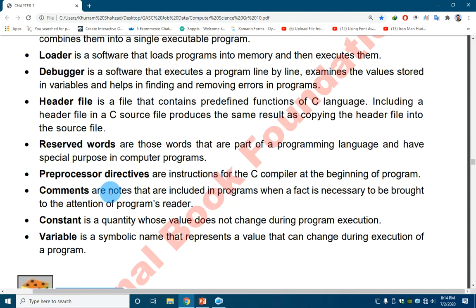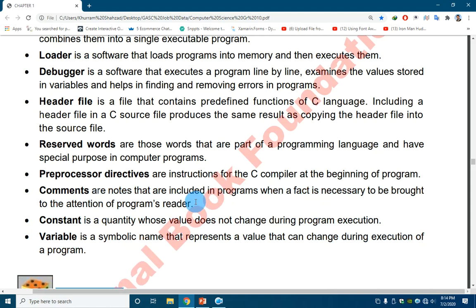Comments are the notes or helpful writings which we include in our program when a fact is necessary to be brought to the attention of a programmer's reader. Comments are not for programming purposes but for understanding the program.